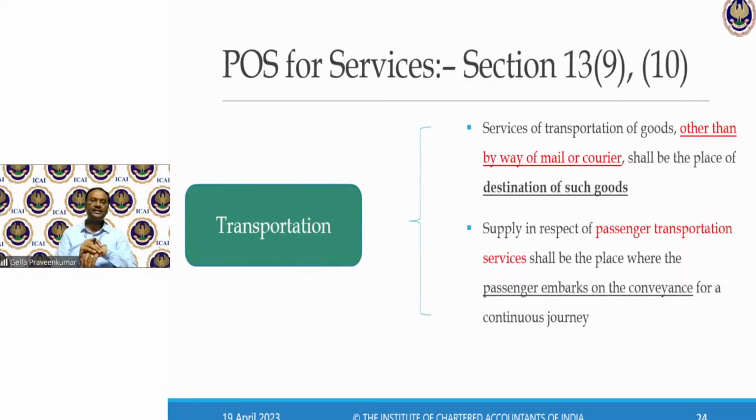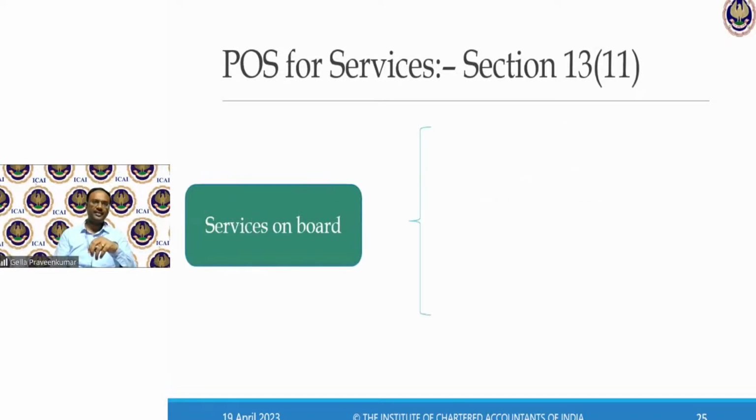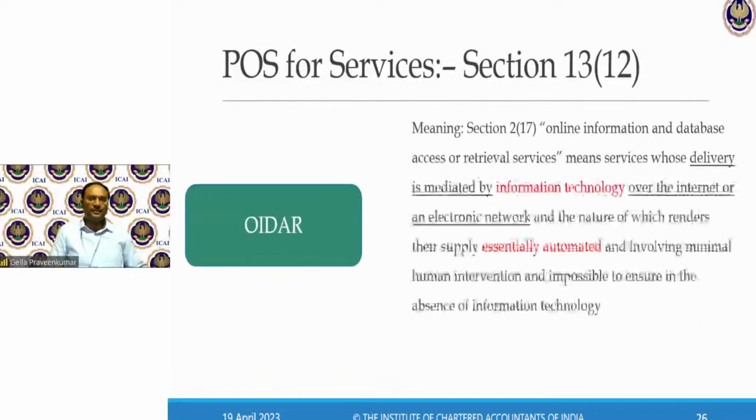Similarly, passenger transportation service, where the passenger embarks on the conveyance, that will be my place of supply. Water is covered under Section 12, subsection 9. The same is covered under Section 13, subsection 10. Next, services on board. When there are services rendered on board a conveyance, similarly, what is covered under Section 12, the same thing is covered over here. Whenever services are rendered on board a conveyance, please identify the first scheduled point of departure. Nothing different. What was there under 12, the same thing they have brought into Section 13 also.